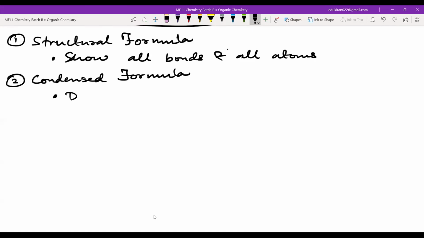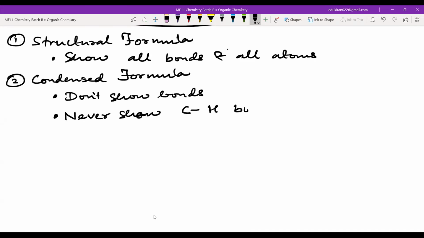First of all, what you don't have to show: don't show bonds. Okay, never show CH bonds. Now, when I'm saying don't show bonds, that means sometimes you will see that, for example, a carbon oxygen bond is given. Sometimes a carbon bond is also given, and it is called condensed formula. So this don't show bonds is not a very hard and fast rule. But when I say never show CH bonds, that means you will never see the CH bonds.